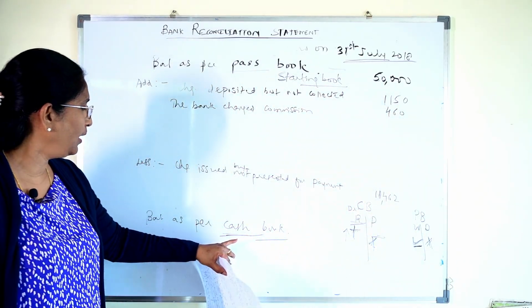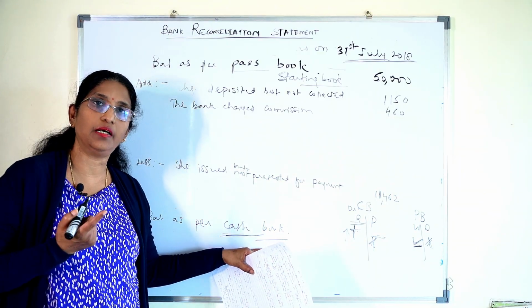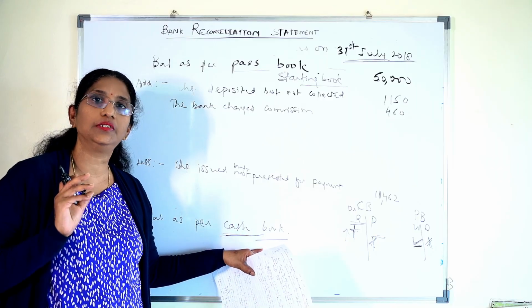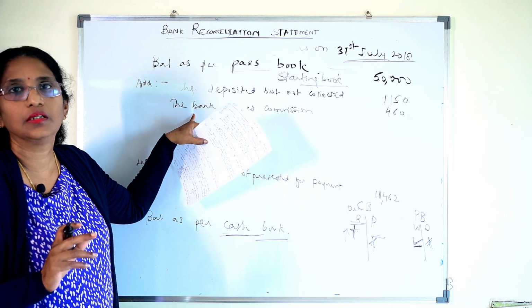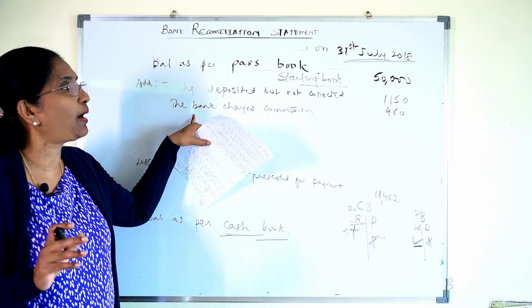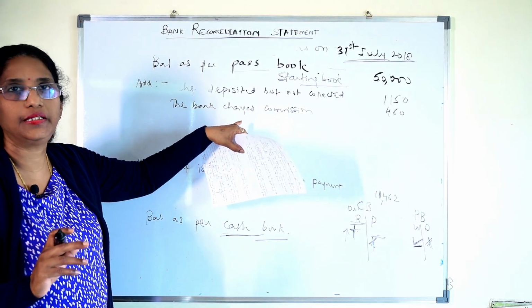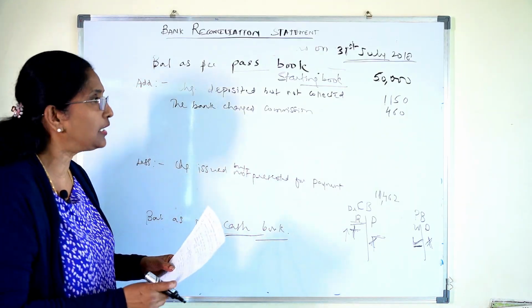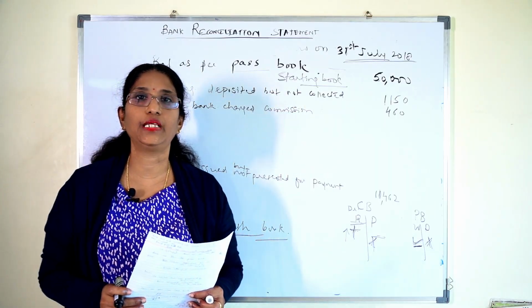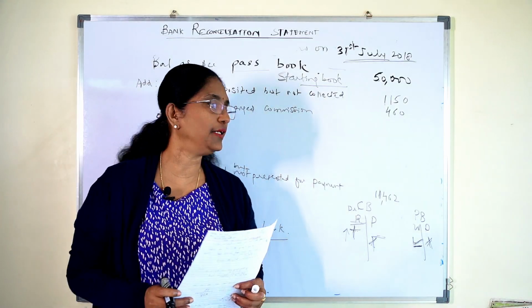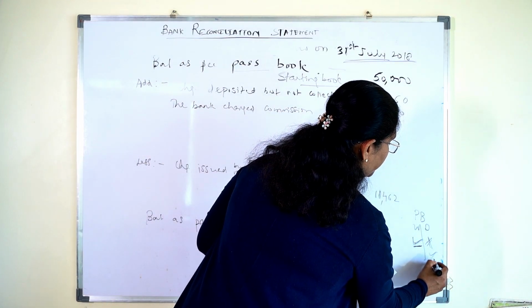I am coming from passbook to cash book. Some transactions were initiated in the bank passbook and they have deducted that, so I will do the reverse and add it, because they have deducted it in the passbook. The bank charged commission of 460 and they allowed interest of 100. They gave me interest of 100. They credited interest of 100. They have entered it here with a plus.